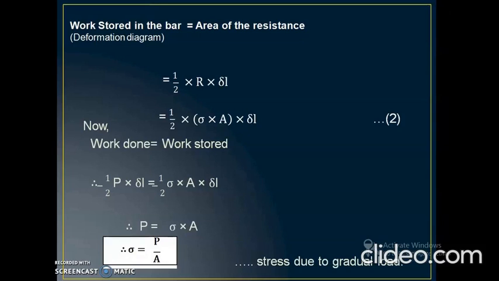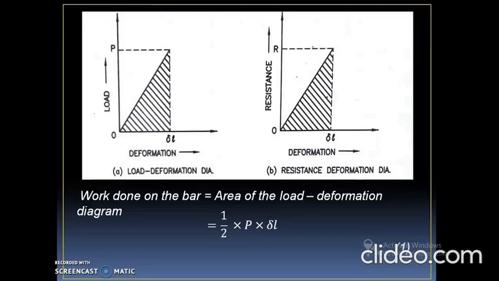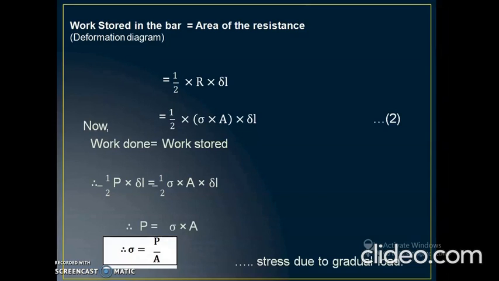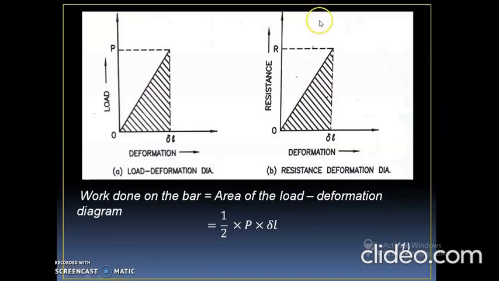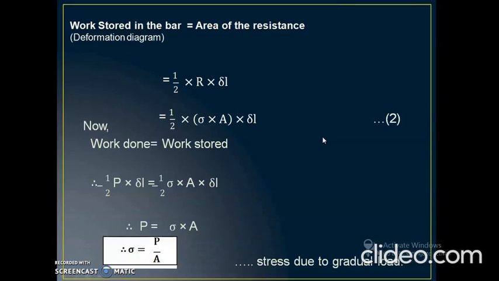Now the next term, the work stored in the bar, is equal to the area of the resistance deformation diagram for the second figure. So we have to calculate this work stored in the bar using the resistance deformation diagram. Again, the curve which we have obtained from the figure is also triangular in shape. So its formula is half into the resistance into delta L. Why resistance? Because on the y-axis it is resistance and on the x-axis it is deformation delta L.